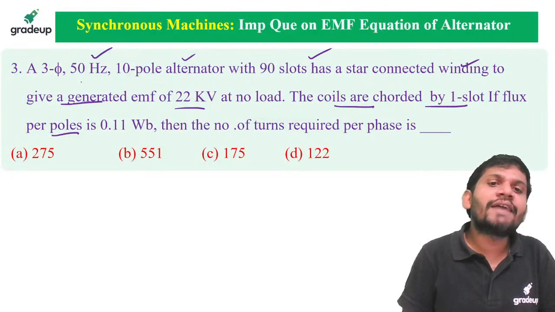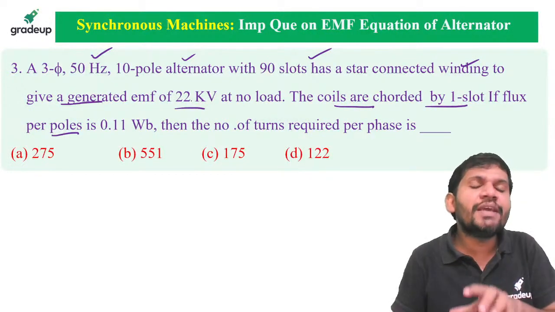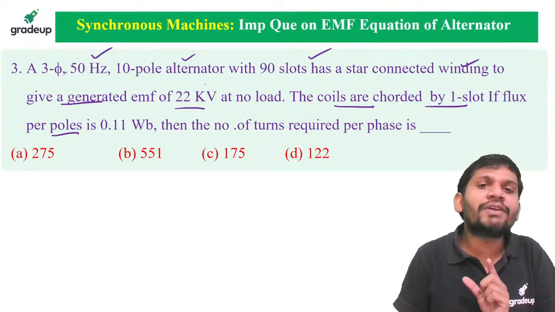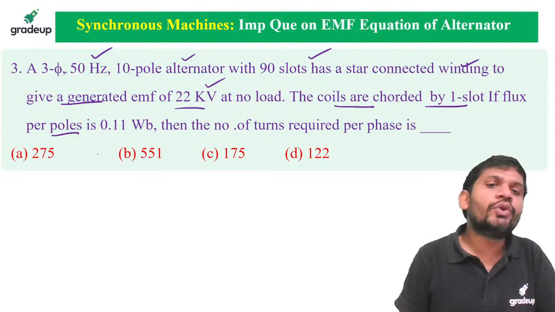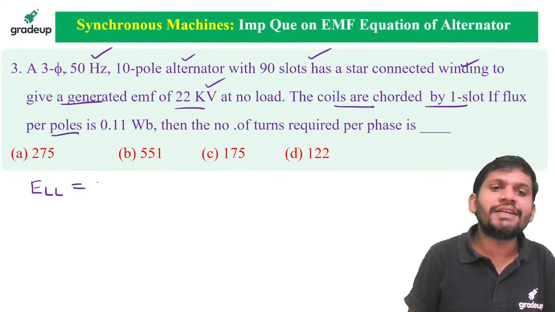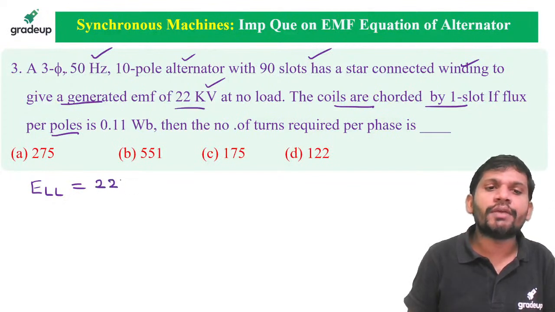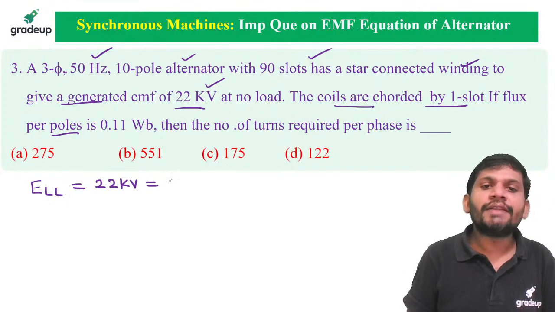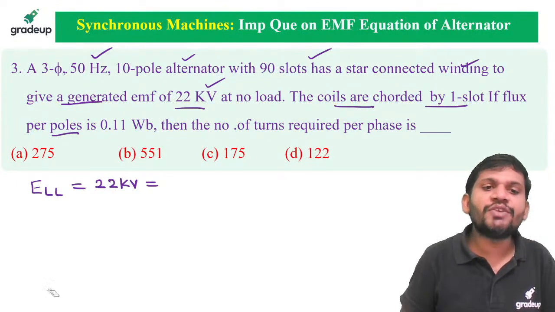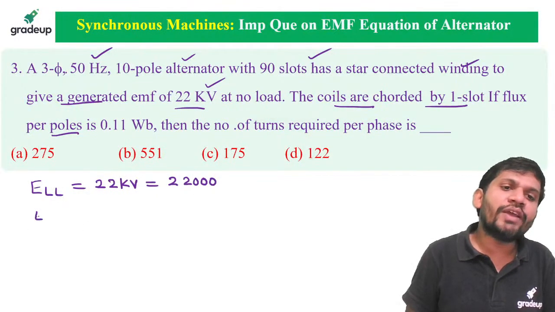Here, it is not mentioned whether it is phase EMF or line EMF. But in 3-phase, whatever voltage is given, you take it as the line voltage. How much line to line voltage is given, students? 22 kV, that is 22,000 volts. Unless otherwise specified, in 3-phase the voltage given is the line to line voltage. But I want the phase voltage.